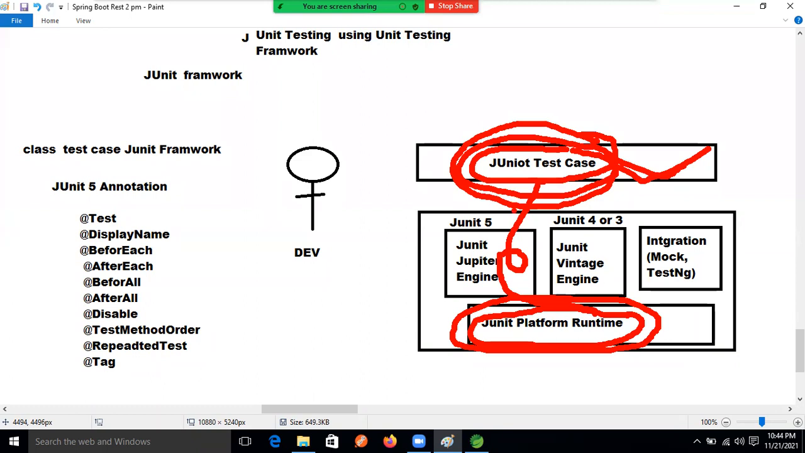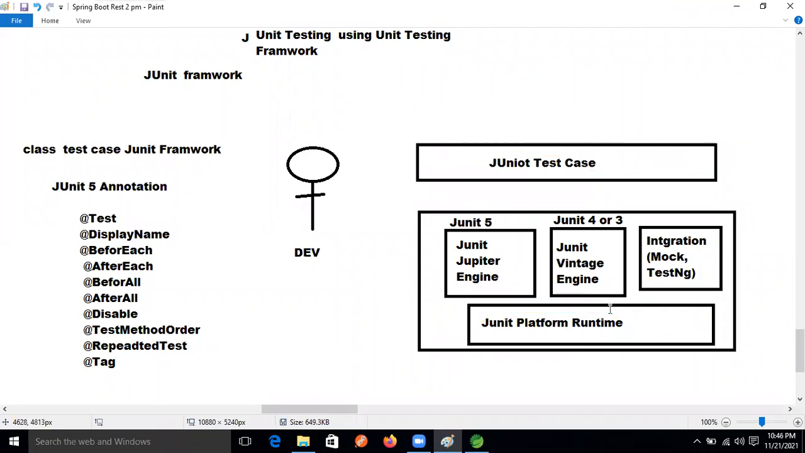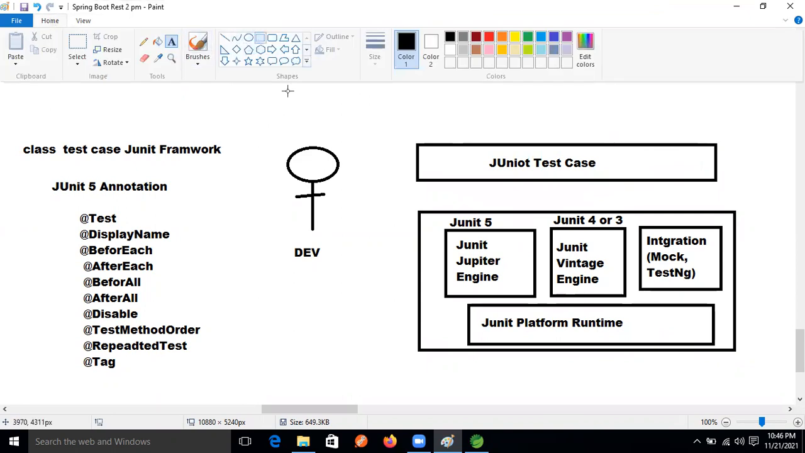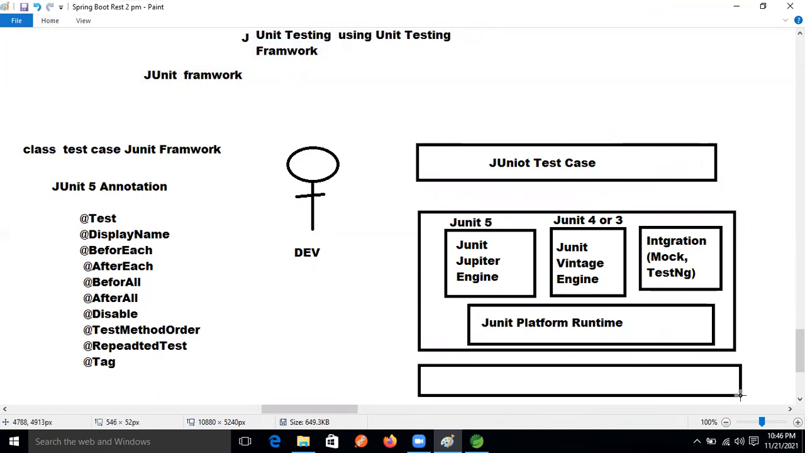The Jupyter engine takes these classes and provides them to the JUnit platform runtime. After that, internally it takes the help of the JVM, meaning the JRE, and it gives the result: is our test case a success or a failure now, guys. This much operation is happening internally.